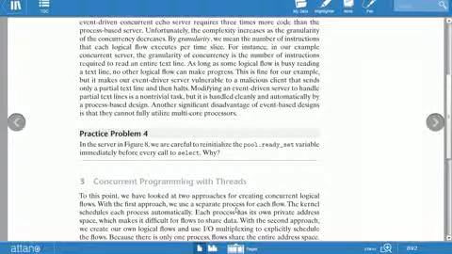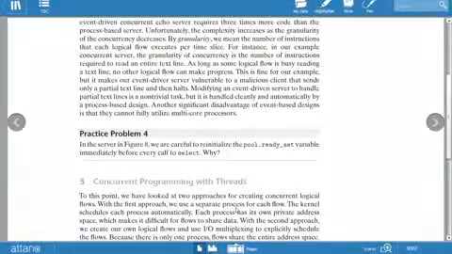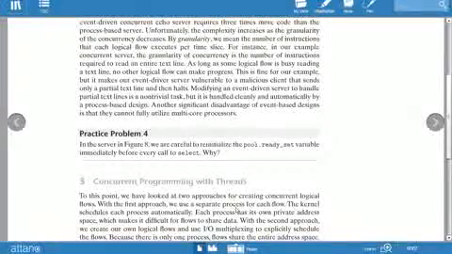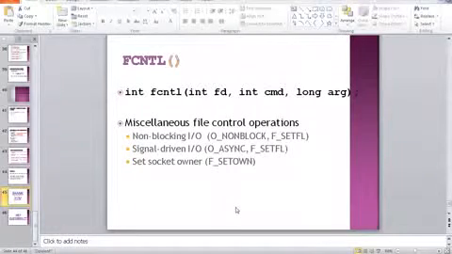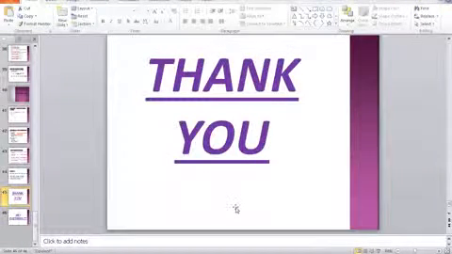Till now we have discussed how to use concurrent programming with processes and how to use concurrent programming with input output multiplexing. The next concept is how to use concurrent programming with threads. So let's see what is left in the PPTs. This is done, this is done.